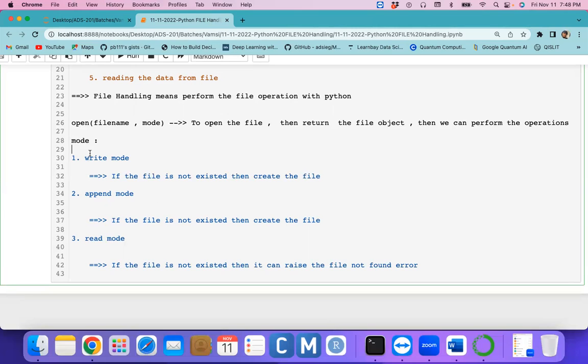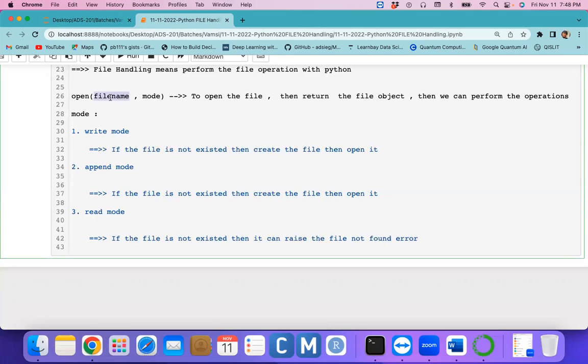But in write or append mode, if the file does not exist, the file is first created, then opened. Are you following these three points or not?